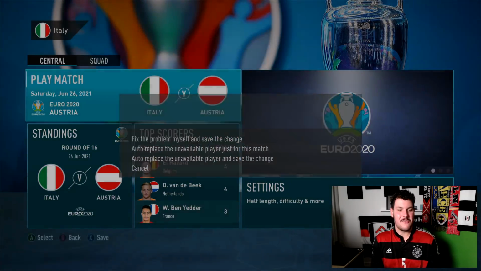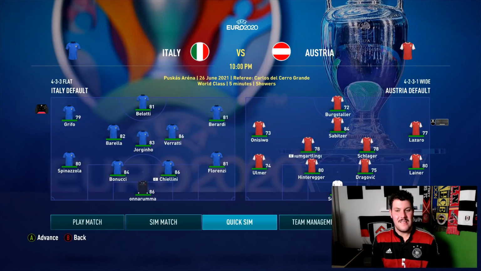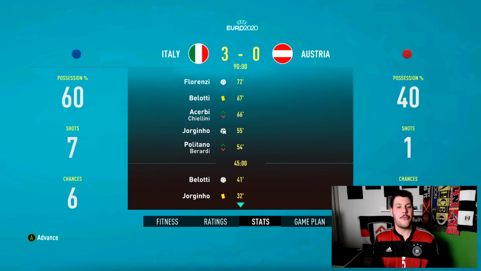Italy v Austria. Who is going to get it done here? Of course, a few big names out for Italy in the likes of Insigne and Immobile. But the scoreline is a 3-0 win there for Italy, getting it done comfortably over Austria.